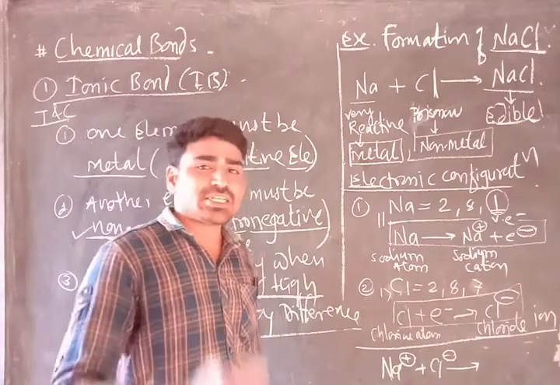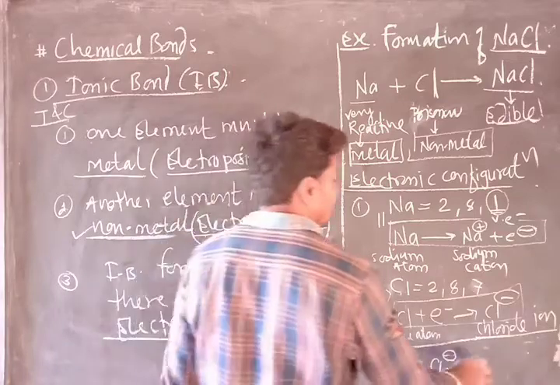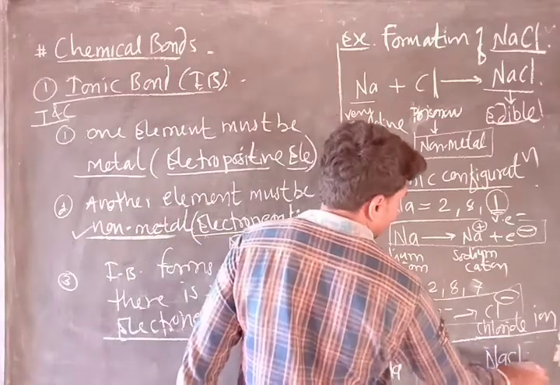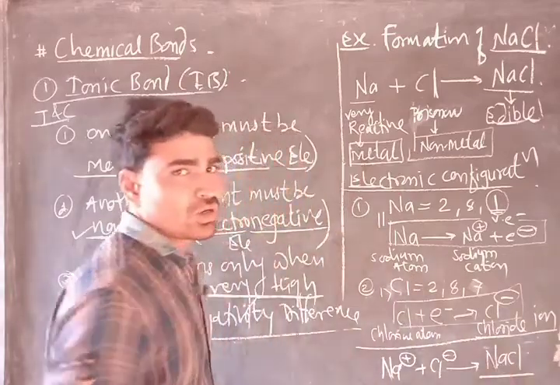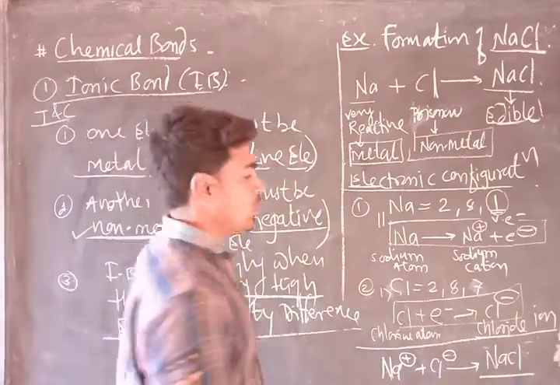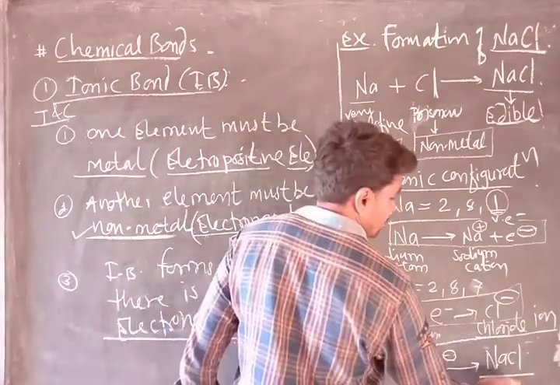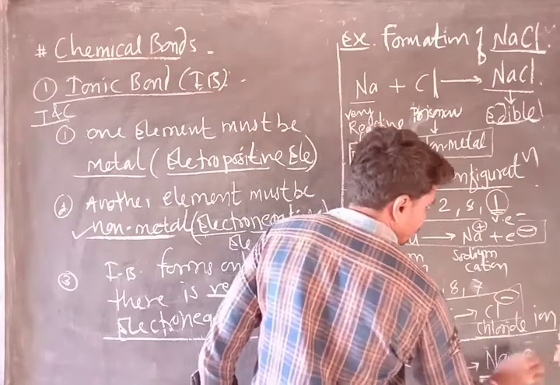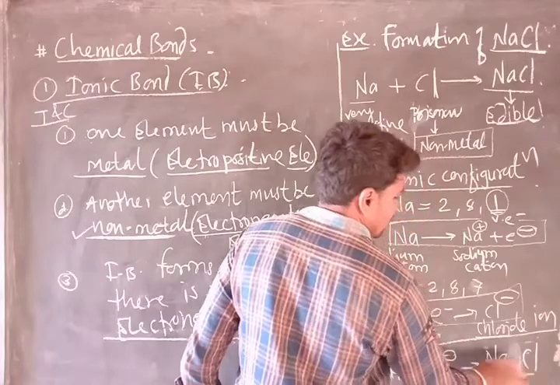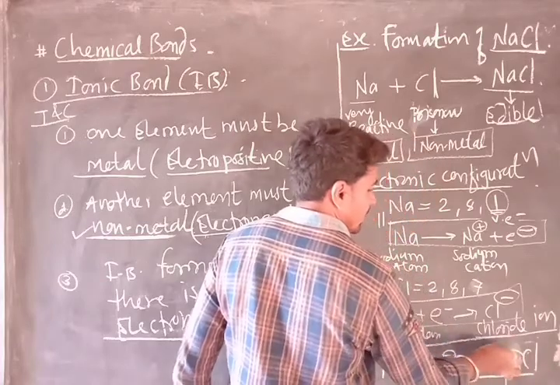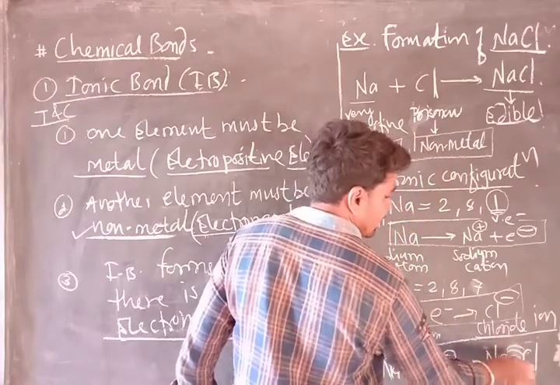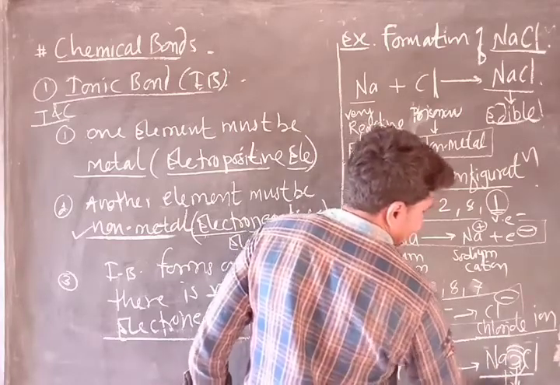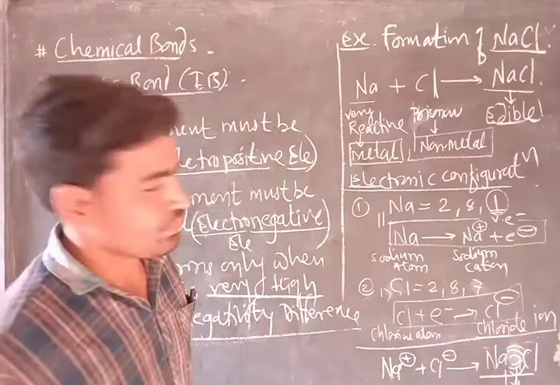They attract each other, and this force of attraction holds these two ions together. That force of attraction is called the ionic bond.